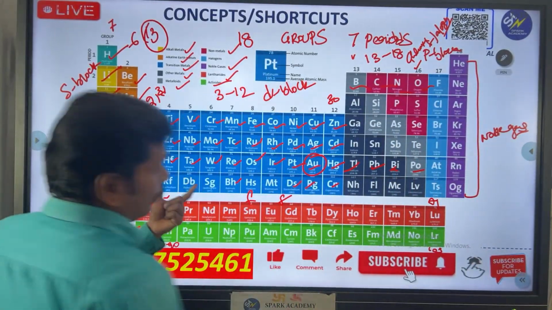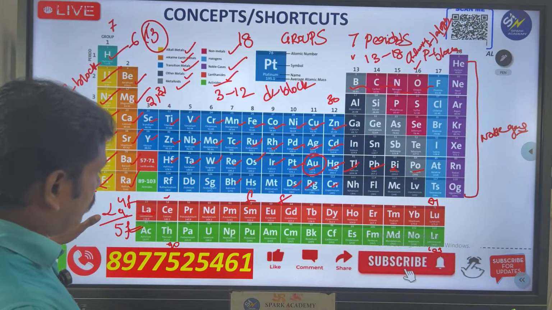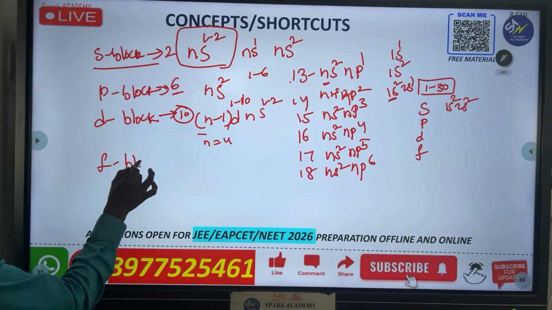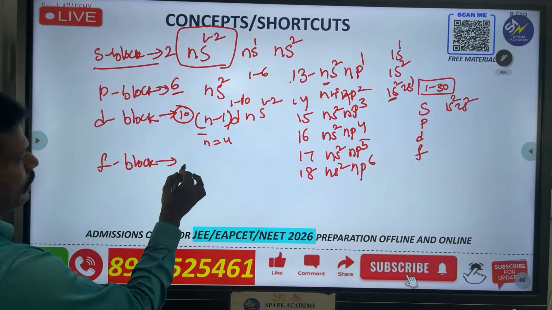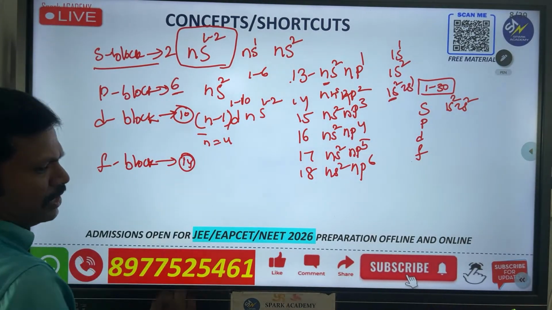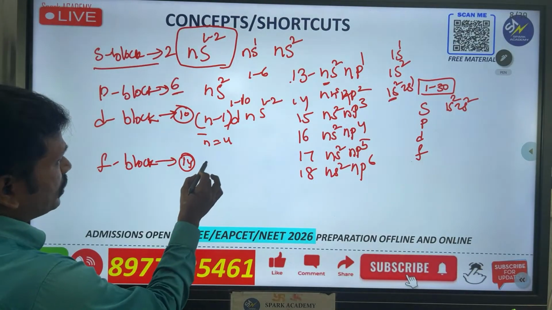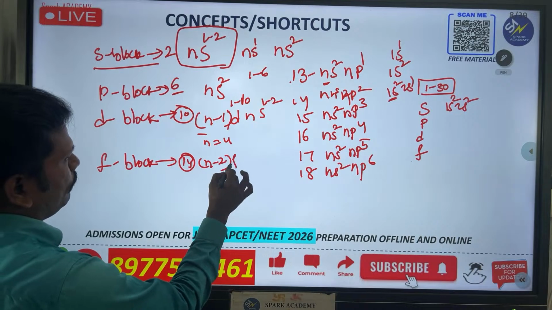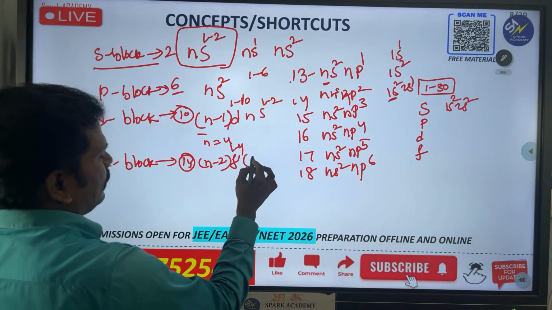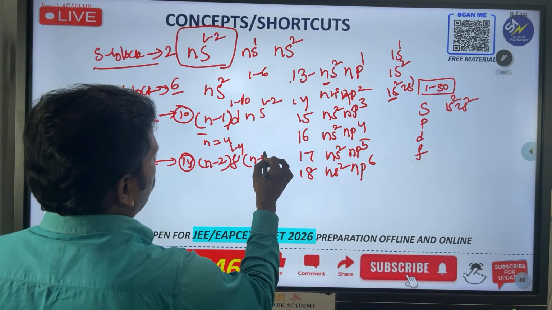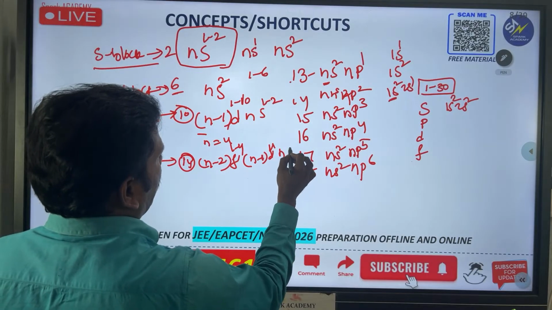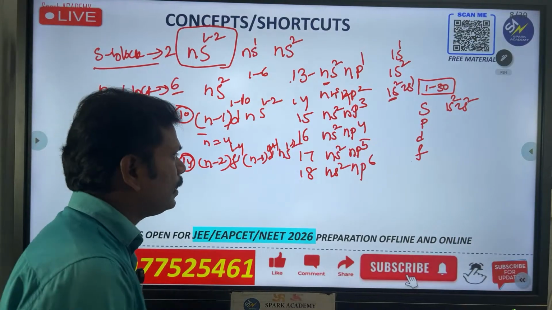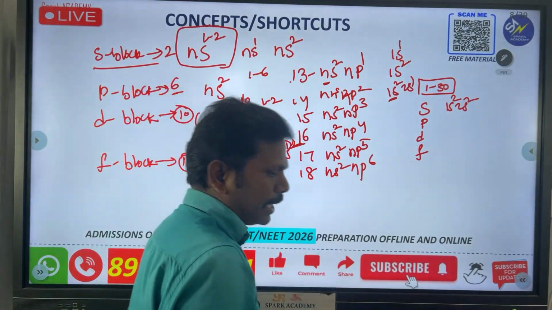Next, go for another one. See the f block elements, na. There are 14 elements in this. In this section, you write (n-2)f 1 to 14, then (n-1)d, and then ns. Okay, na, (n-1)d is 0 to 1, not 1 to 10, and ns2. This is the element.